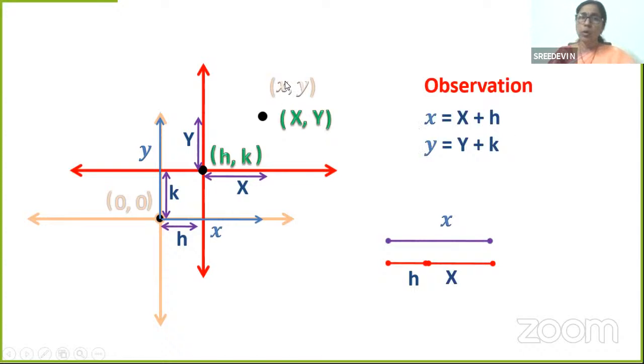I mean, if you know the original coordinates and the point to which the origin is shifted, the h comma k value, then you can find the new coordinates. If you know the new coordinates and h comma k, you can as well find x, y. So this is the relation you need to remember, very, very important. Original coordinate is equal to new coordinate plus h, and in the case of y, original coordinate is equal to new coordinate plus k. I hope you will make a note of this, children. Please make a note of this.